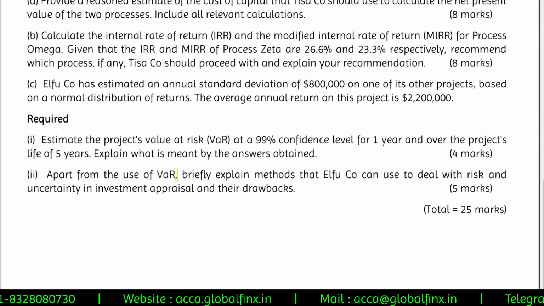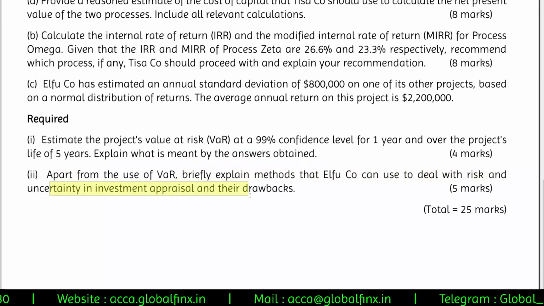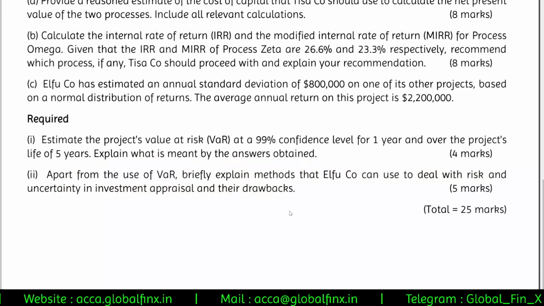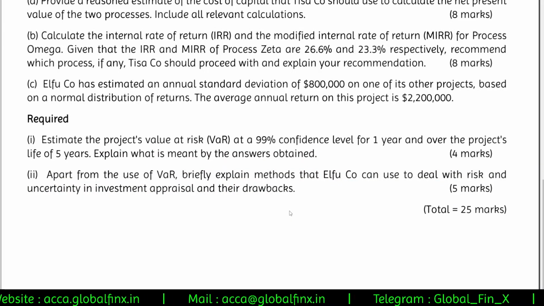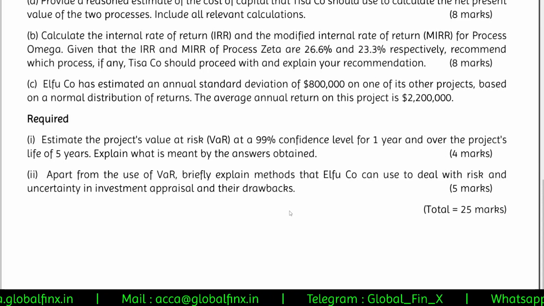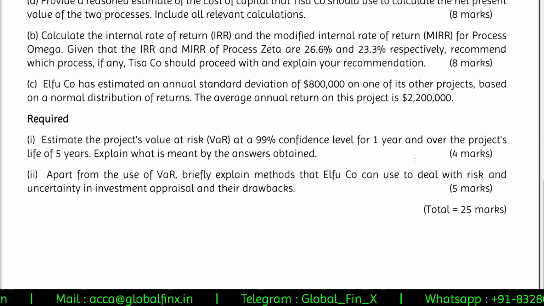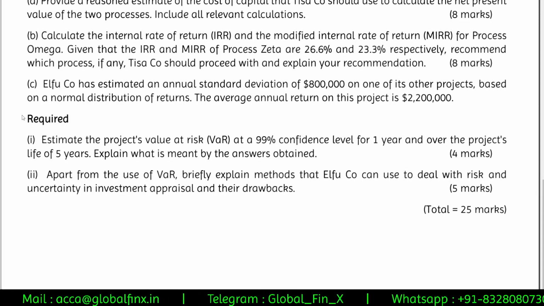Apart from the use of VAR, briefly explain the methods that LFU can use to deal with the risk and uncertainty in this investment appraisal and their drawbacks. Your regular risk and uncertainty related discussions, your expected value calculations, probability into the value, and their drawbacks as well, you have to explain. So these two are very easy scoring areas.